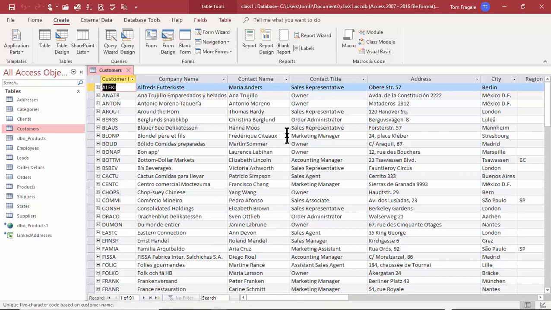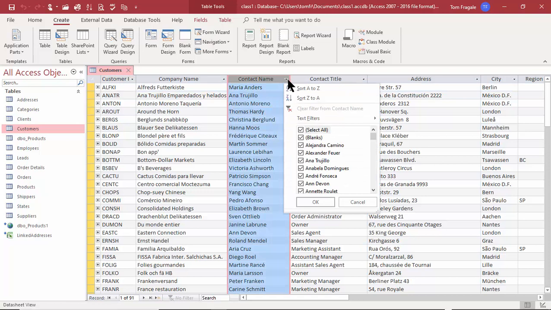So for example, notice how all the fields have pull downs on the top of the field. If I click on the pull down for the contact name, then you would see a sort and filter very similar to the way it works in Microsoft Excel. Except here it's built right in. I didn't have to turn that on. So there's the normal sort, and then of course we can pick and choose them with the filter.